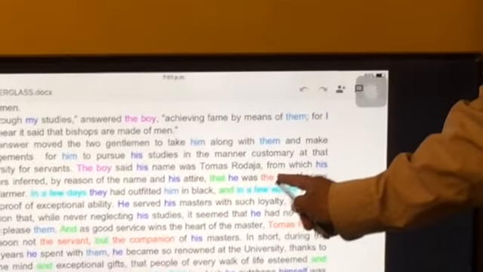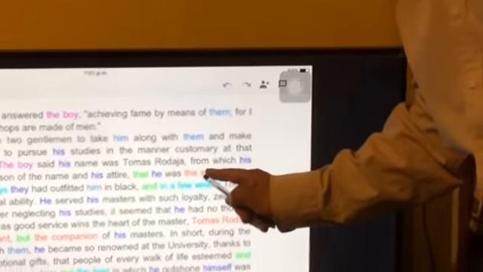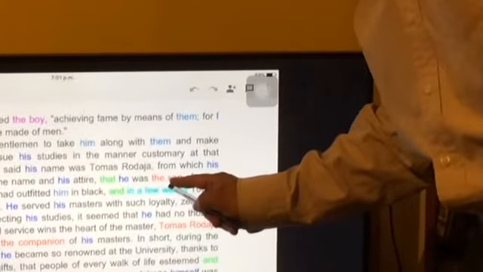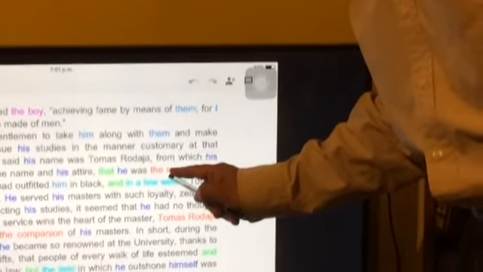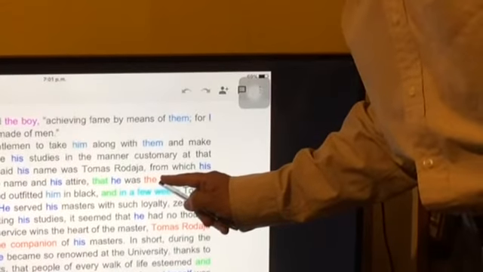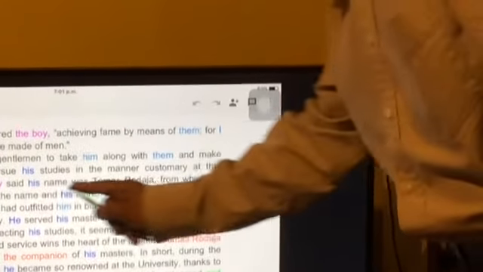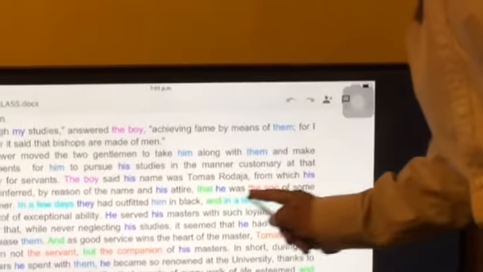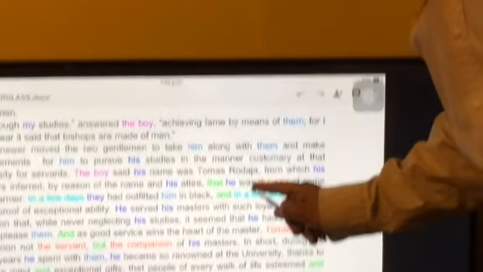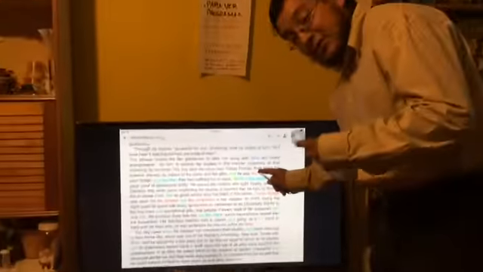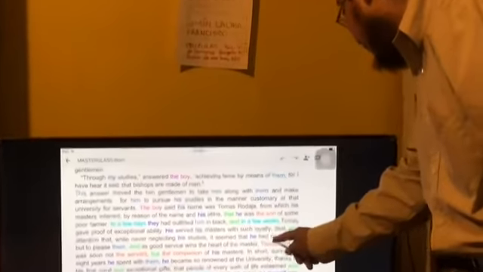So, look at this, the son. This phrase in red is lexical because it's like a synonym of the boy, the son. It's the same person, the same character. Now, let's see another example.